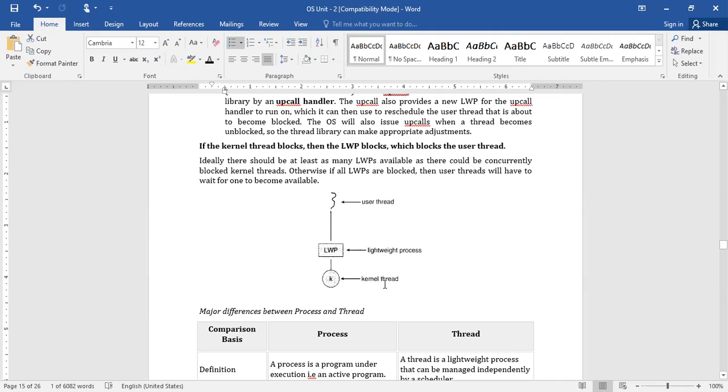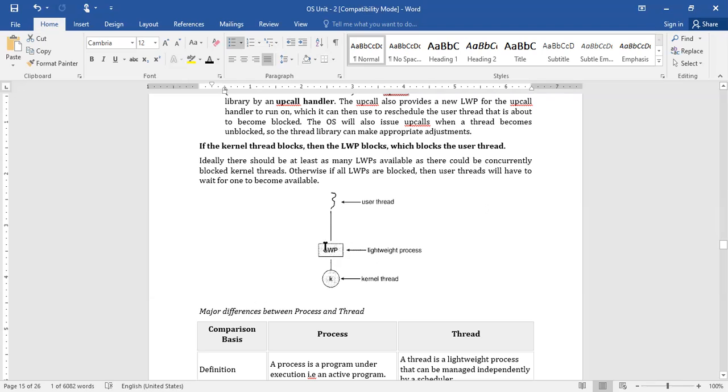Even though you have a number of kernel threads available and a number of user level threads available, you don't have a virtual processor mechanism available to connect them. So what happens in that case? All user threads will have to wait until the completion of this particular one. Hope you are all clear with this point or not?